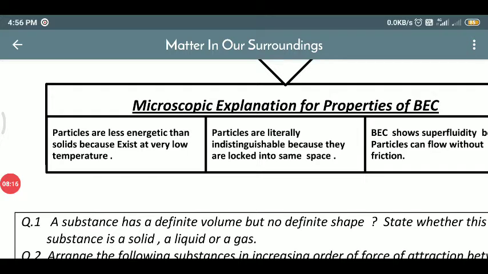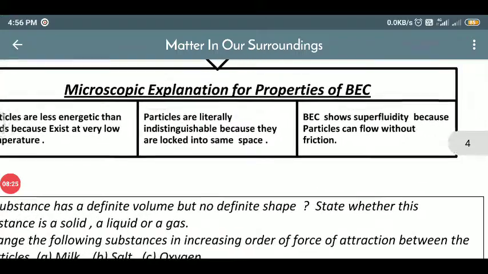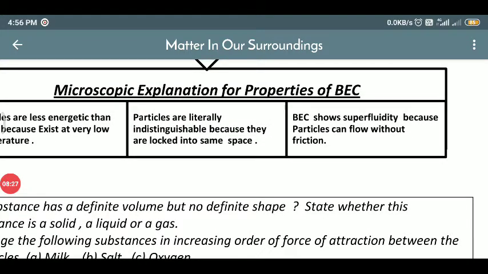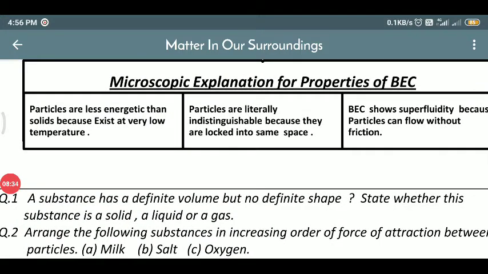And now the explanation of BEC. Particles are less energetic than in solids because they exist at very low temperature. Particles are literally indistinguishable because they are locked into the same space. BEC shows superfluidity because particles can flow without friction. It means that as it is found at very low temperature, the particles present inside are less energetic, and the particles are so closely packed that they are indistinguishable.